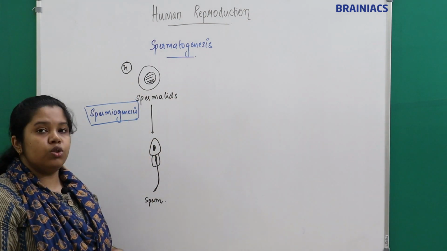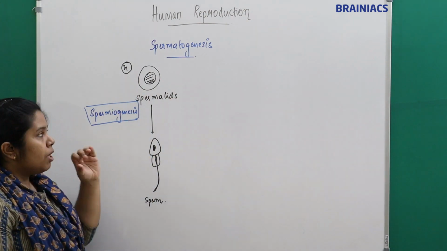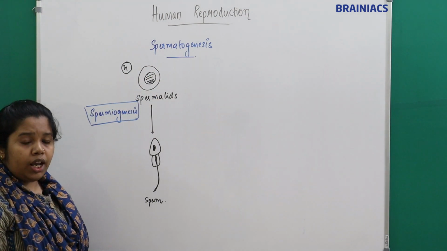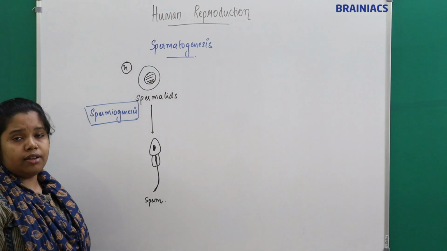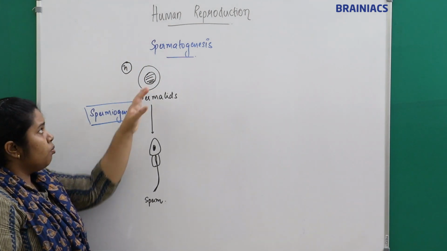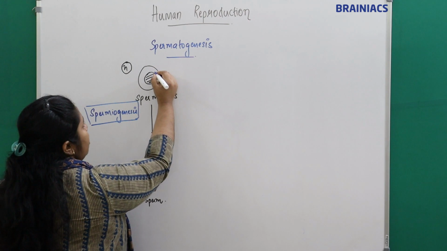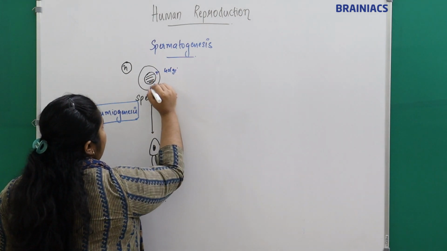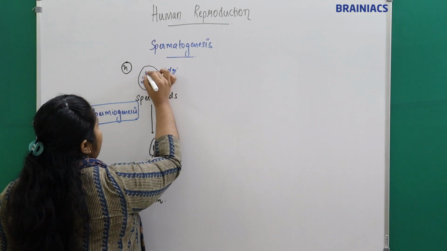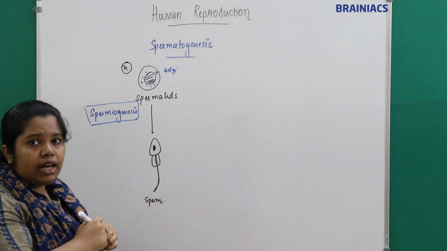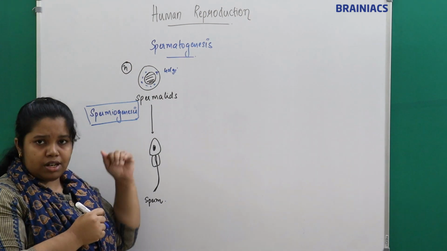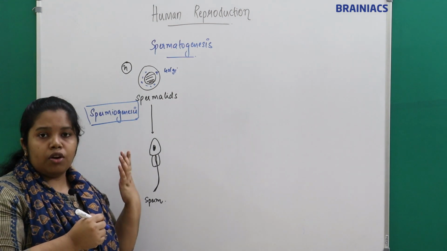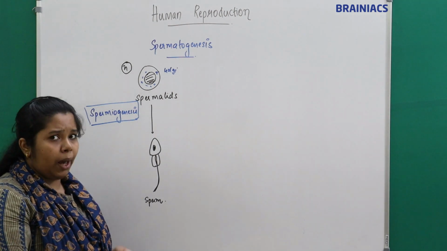In spermatids we have a central nucleus, which is haploid in number, and cytoplasm surrounded by the plasma membrane. Cell organelles will be present: Golgi apparatus, mitochondria, lysosomes, centrioles. All organelles will be there inside the spermatid, like a normal animal cell.